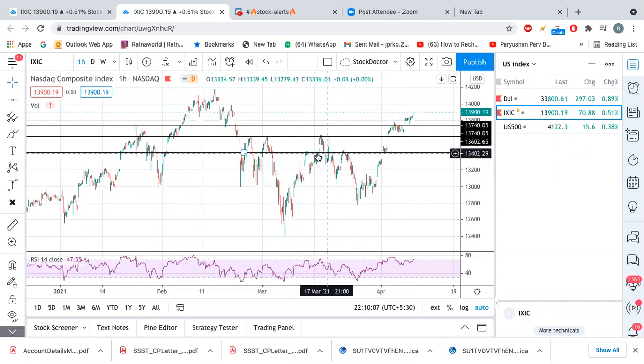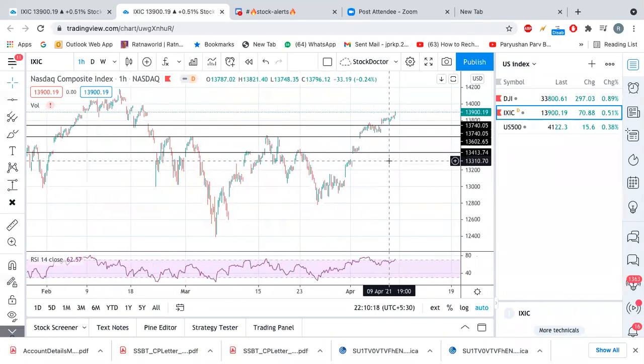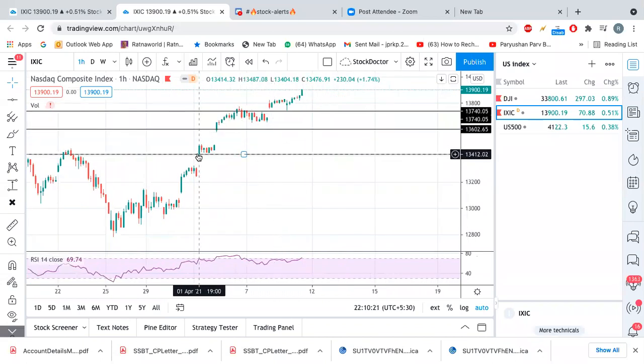So for example, this point, and this one. From there, the stock started taking a U-turn. From here, the stock started taking a U-turn. Or from here, see, the stock took a major rest. The index took rest here, like it made one candle up, one down, one up, one down, one up, one down, one up. So it was not going below this box, if you got my point. So that's why I calculated this as a strong support level.